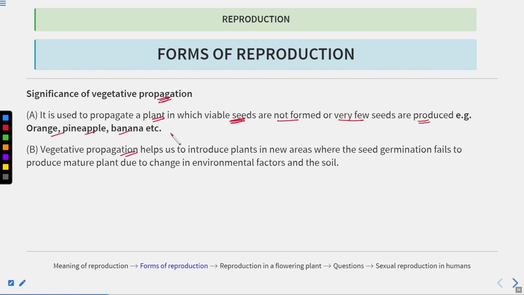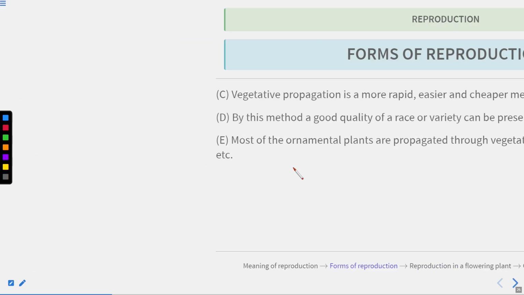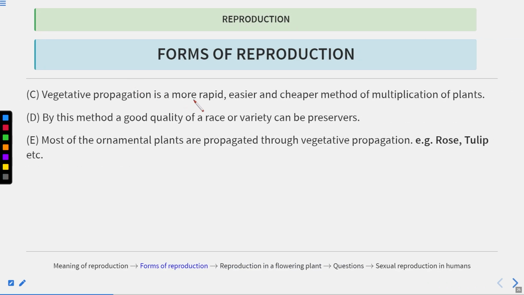Now, vegetative propagation helps us introduce new plants into new areas where seed germination fails to produce a mature plant due to changes in the environmental factors and the soil. Clear? The next is that vegetative propagation is very rapid. It is an easier and cheaper method of multiplication of plants, and by this method a good quality race or variety can be preserved. And most ornamental plants, such as rose and tulip, are propagated through vegetative propagation.